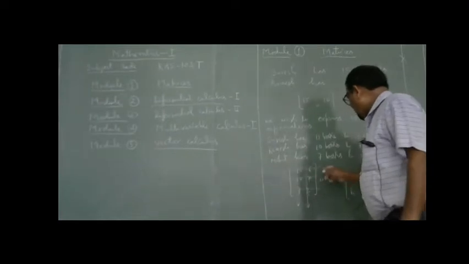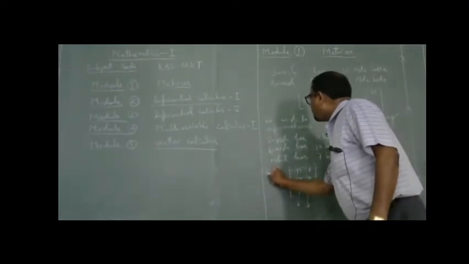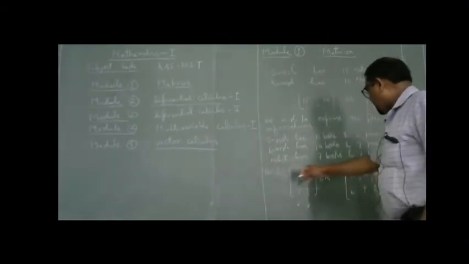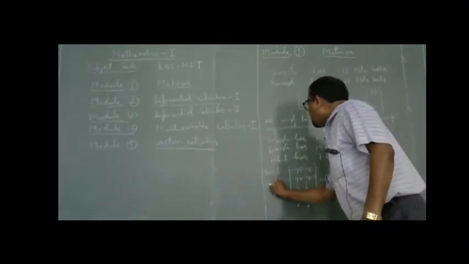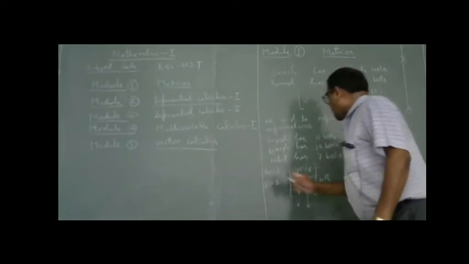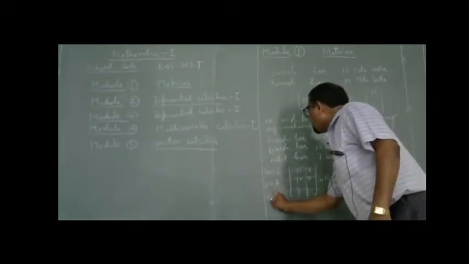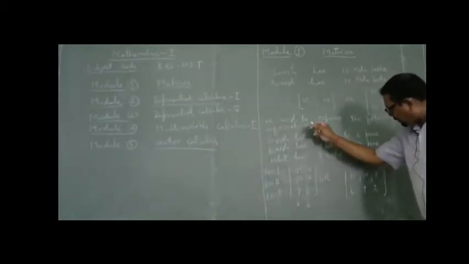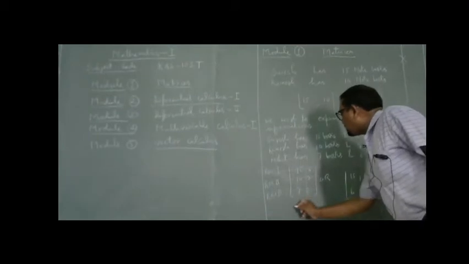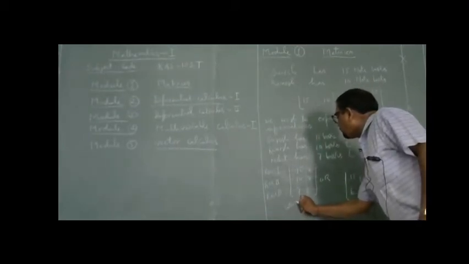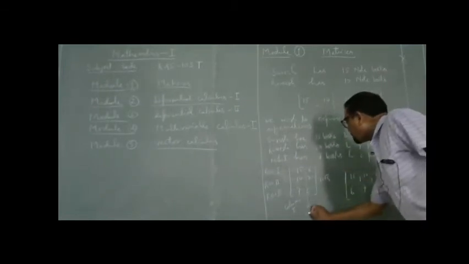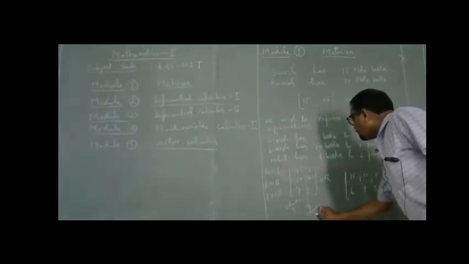The first horizontal line is known as row 1. The second horizontal line is known as row 2. And the third horizontal line is known as row 3. Whereas the first vertical line is known as column 1, and the second vertical line is known as column 2.